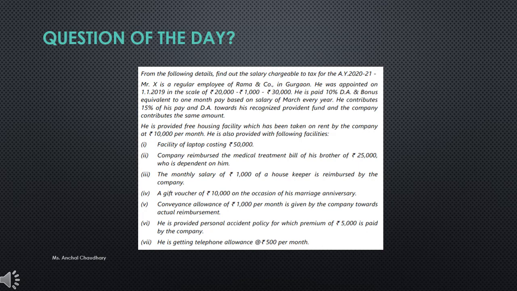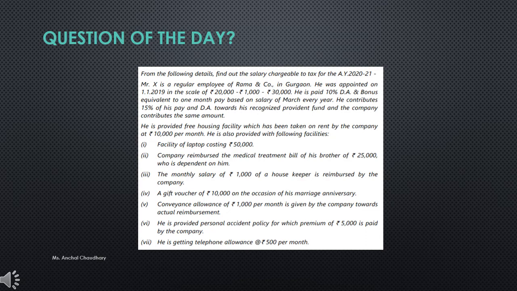He is paid 10% DA and bonus equivalent to 1 month pay based on salary of March every year. He contributes 15% of his pay and DA towards his recognized PF, and the company contributes the same amount. He is provided free housing facility which has been taken on rent by the company at 10,000 per month.